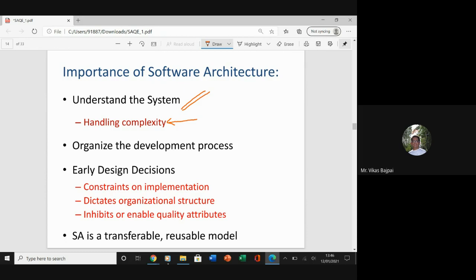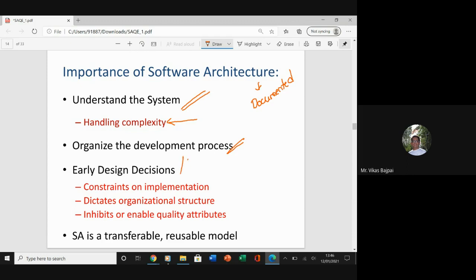Now this is going to help me in organizing the overall development process, because this software architecture is also well documented. So I'll definitely be in a position to organize the overall development process. I'll be able to take some early design decisions, right?